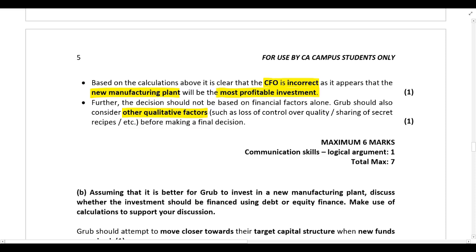All right. And this communication skill mark over here, guys, you can award yourself this mark if you have supported your discussion with calculations. You can then give yourself that mark. If you're only focused on calculations or you're only focused on discussion, then you can't give yourself that mark.